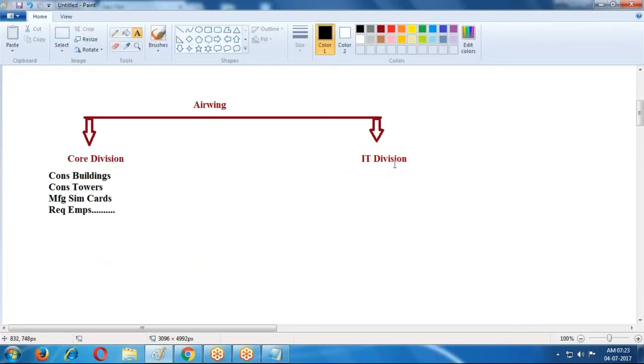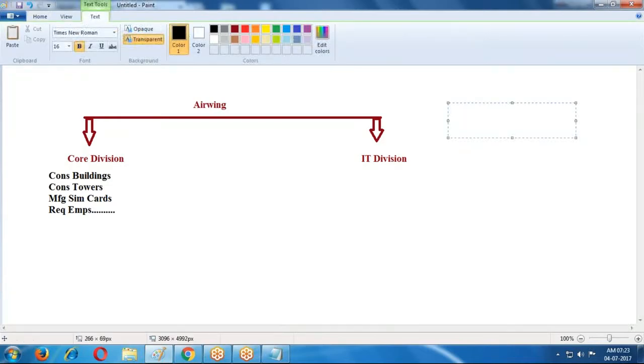For the IT division, the government has given one number, 9955. With this number I am generating my SIM cards. This is the starting number for my SIM cards and this is the last number.